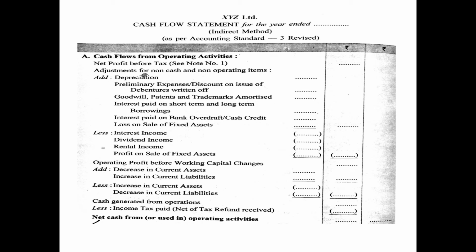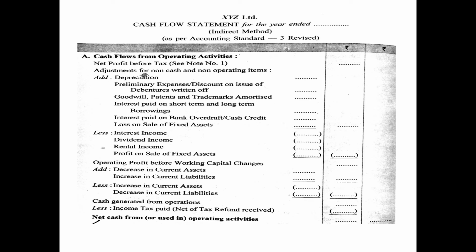So when you calculate operating profit before working capital changes after adjusting the non-cash and non-operating items, again I am repeating, you will add any decrease in current asset and any increase in current liabilities, and you will deduct any increase in current asset and any decrease in current liability. After this addition and deduction, you will get cash generated from operations, which will be shown on the outer column.